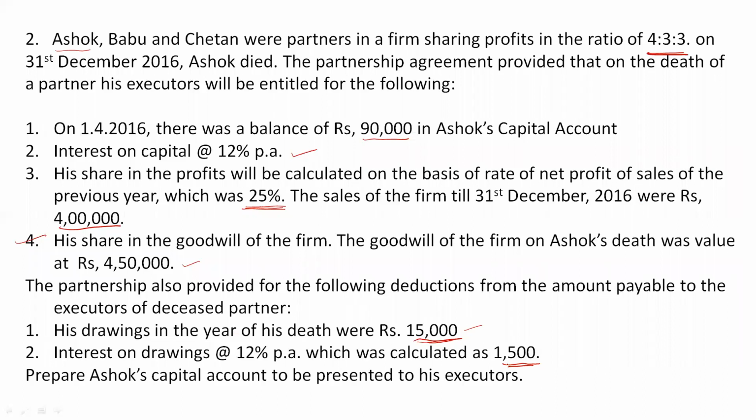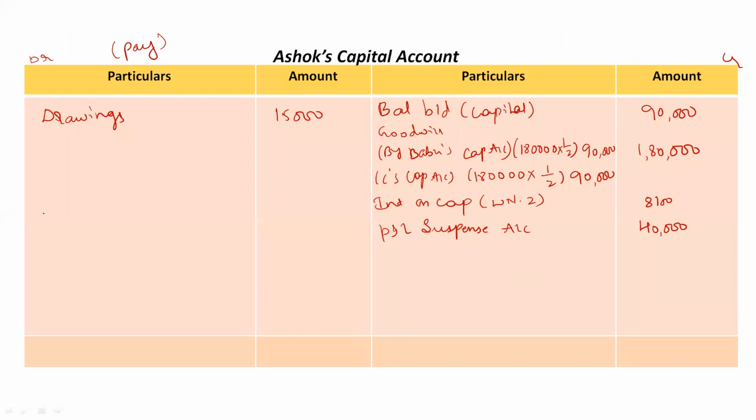But they have already given a certain amount which has to be charged as interest on drawings. So you don't have to do any working note or any calculation here. Just take this amount 1500 as it is: interest on drawings, 1500 rupees directly.